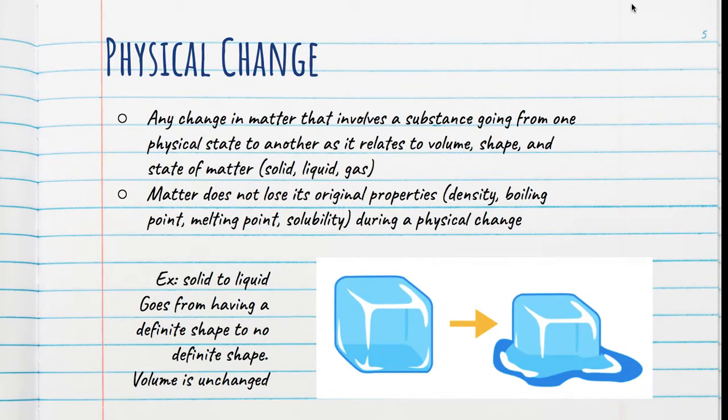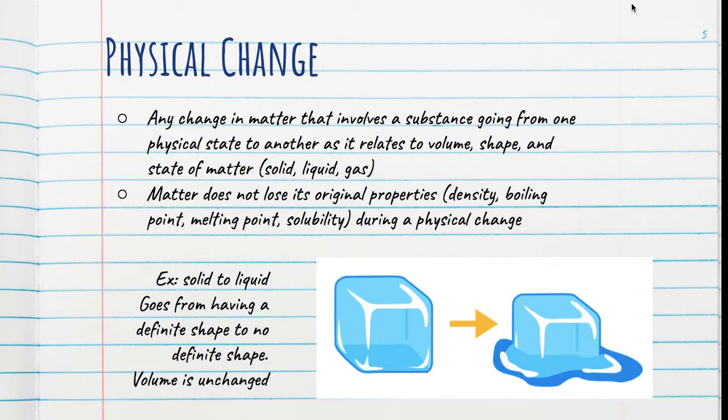Physical change is any change in matter that involves a substance going from one physical state to another as it relates to volume, shape, and state of matter. Matter does not lose its original properties, so things like density, boiling point, melting point, and solubility, matter does not lose those properties during a physical change.